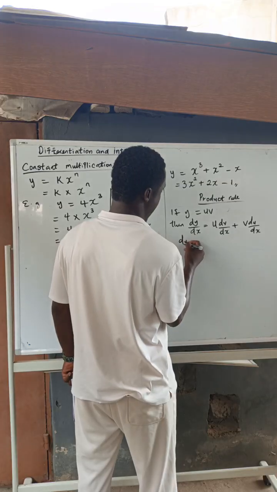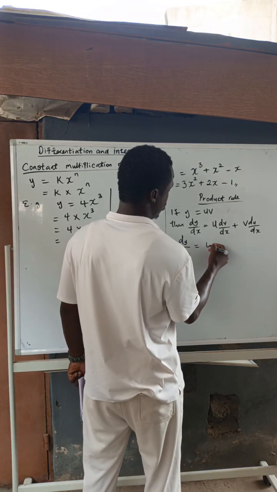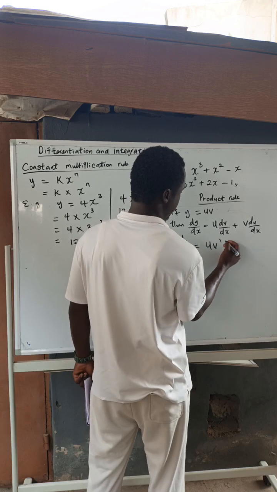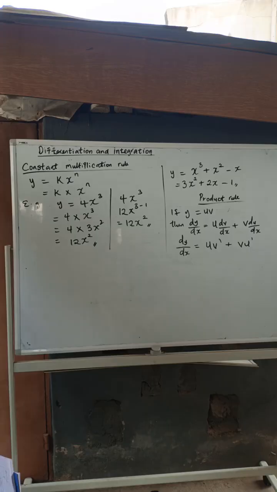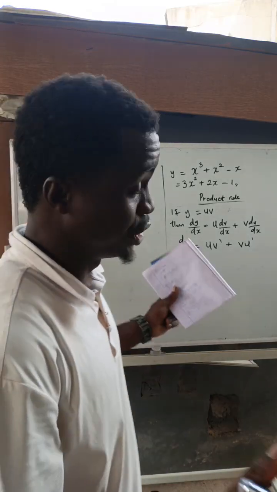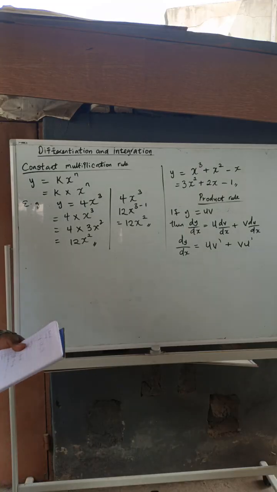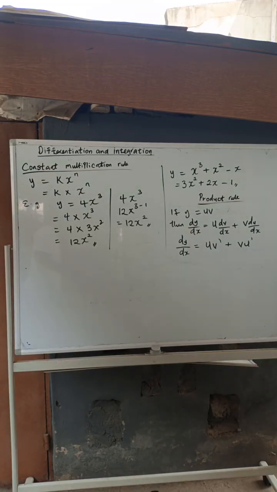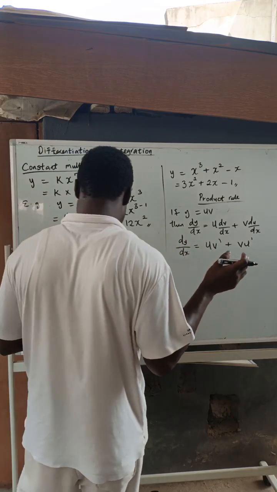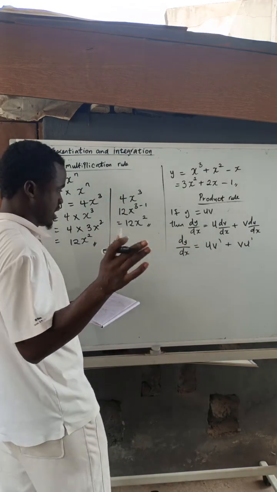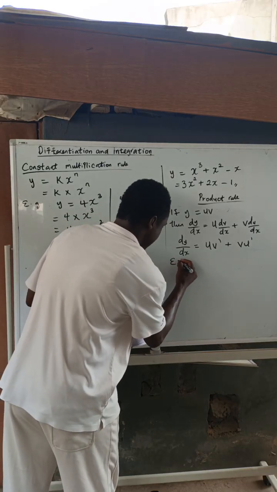So in my own terms, I make it dy over dx is equals to uv prime plus vu prime. That's how I do my own. I'm just telling you my own trick and my own method. So in order for you not to make serious errors, I'm just telling you the cheat. Now, let's take a look at this question. Y, this is an example.